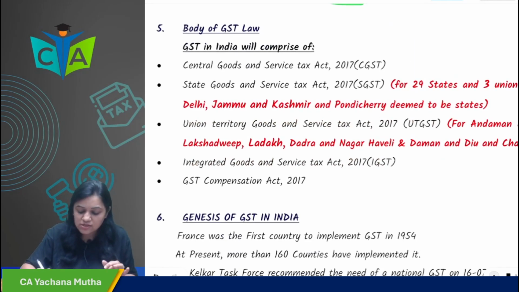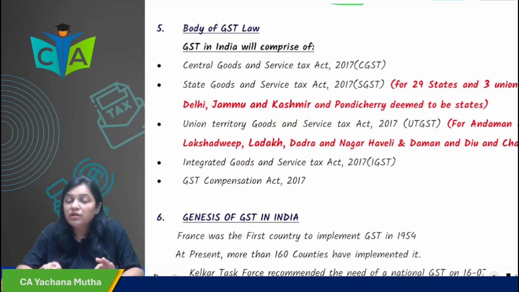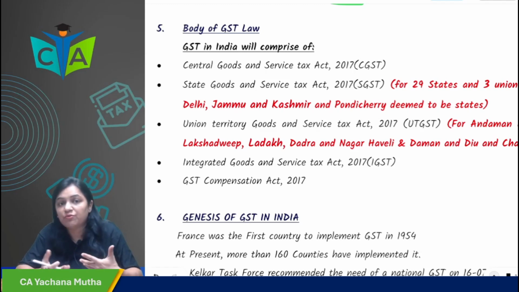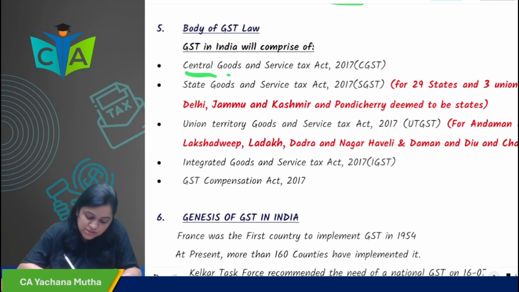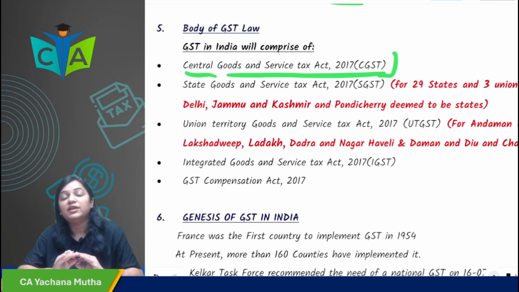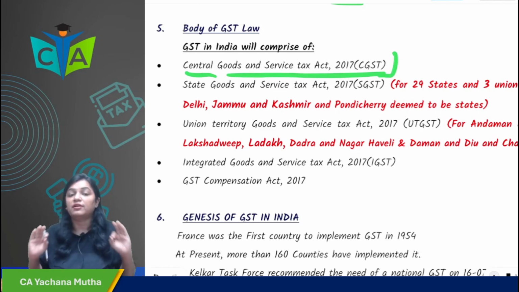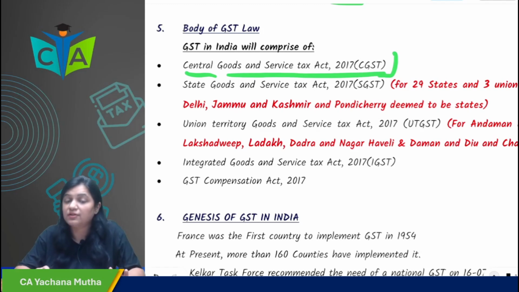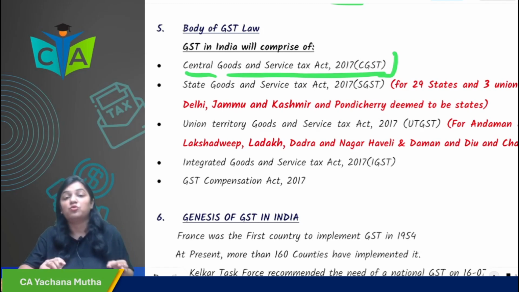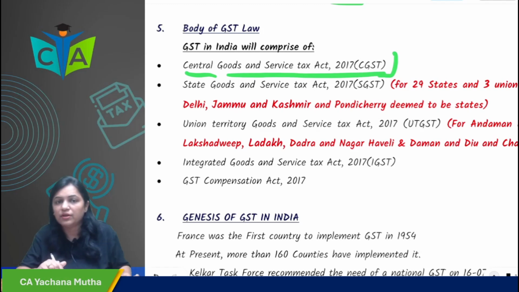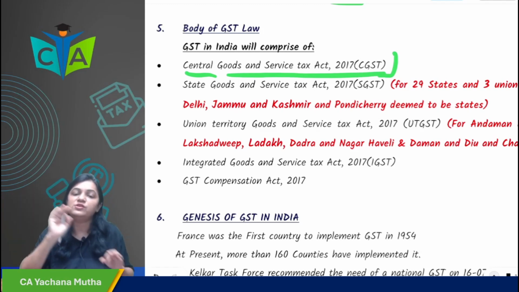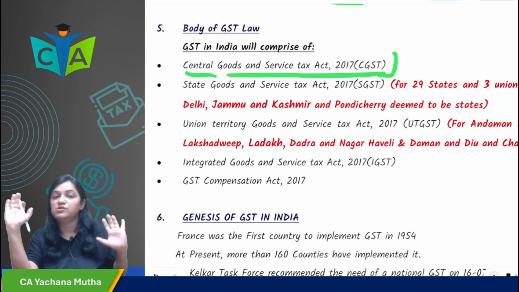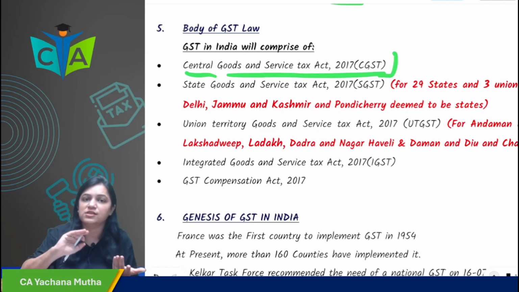Now which tax law has come? GST, goods and service tax. So what all acts have come? We have studied those, majorly 5. The first one is the CGST Act 2017. The major sections which we have remembered in the class, almost all the sections we have remembered in the class, were from the CGST Act 2017, except a few of place of supply, those were from the IGST Act. Otherwise, all the sections of the CGST Act 2017 we have studied, and that you have to quote in the exam.